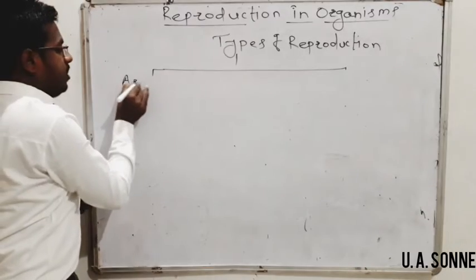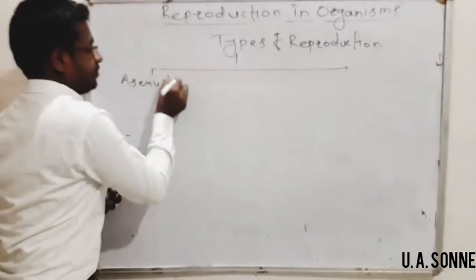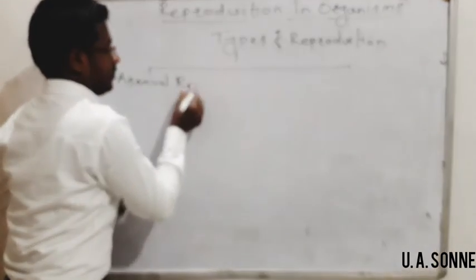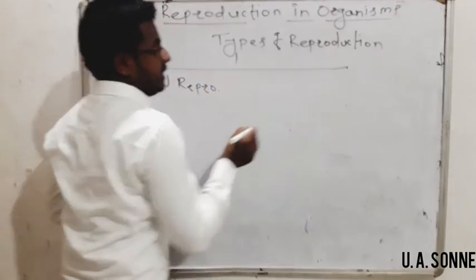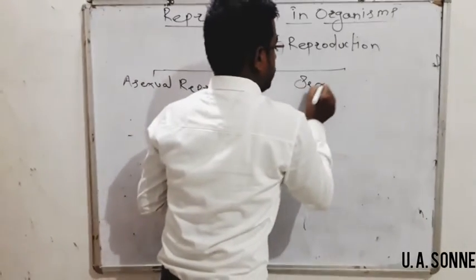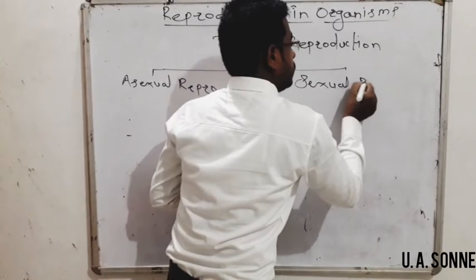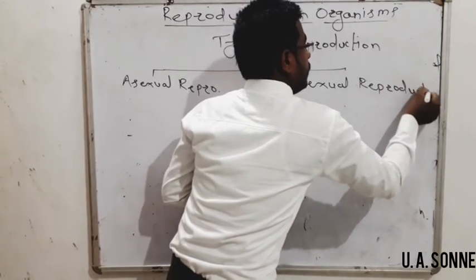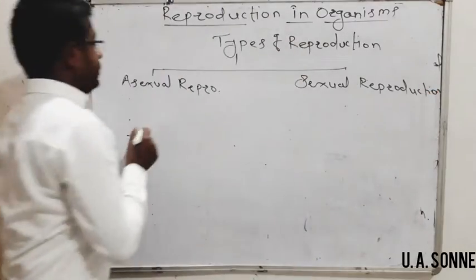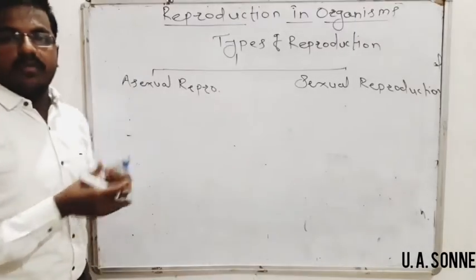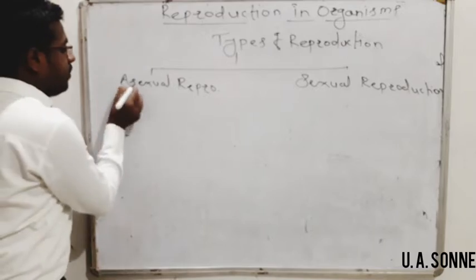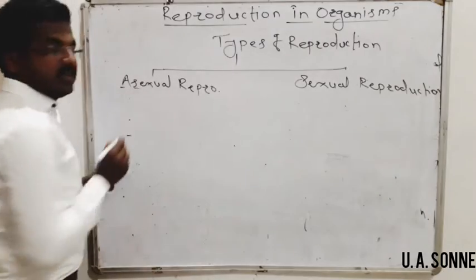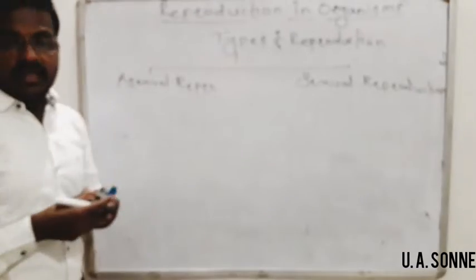First is asexual reproduction. Second type is sexual reproduction. In biology, the name itself indicates the meaning of the concept. A means absence of sex, that is asexual reproduction.